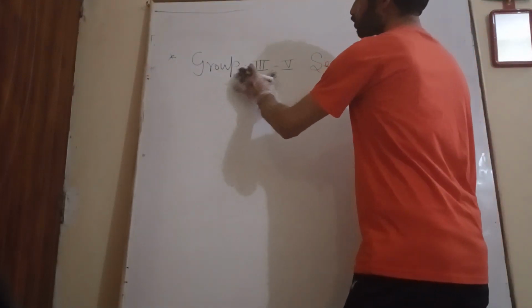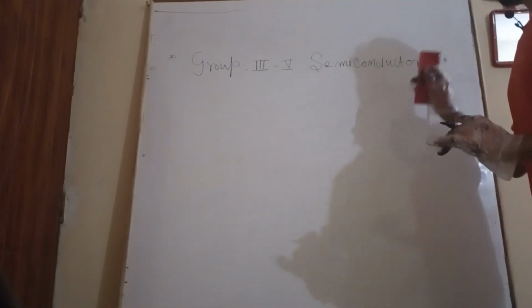So today we are going to see the group third and fifth semiconductors.